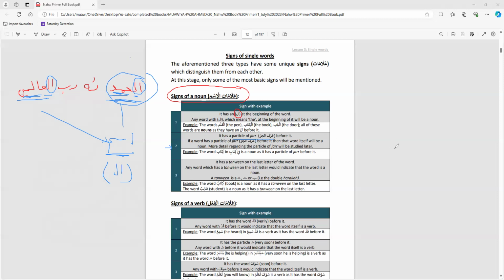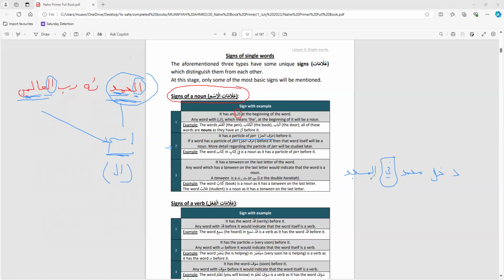So sign number 2 is it enters, it has a harful jar before it. I'll give an example. Earlier on the page, in the previous page, I gave an example: دخل محمد في المسجد. It came on the previous page. دخل محمد في المسجد. Muhammad entered the masjid.